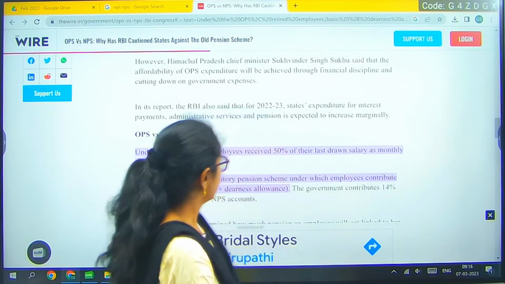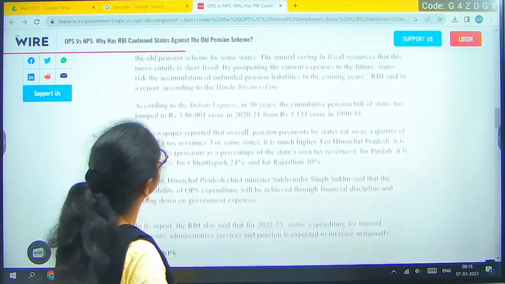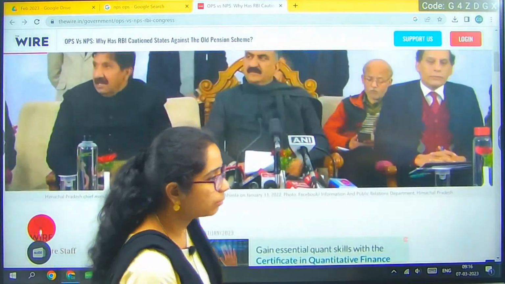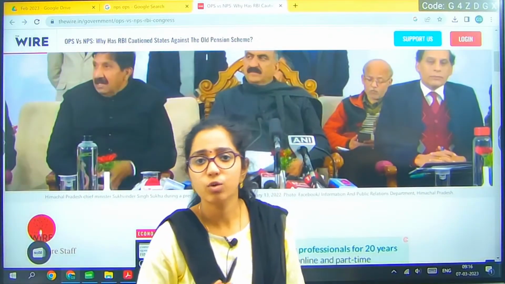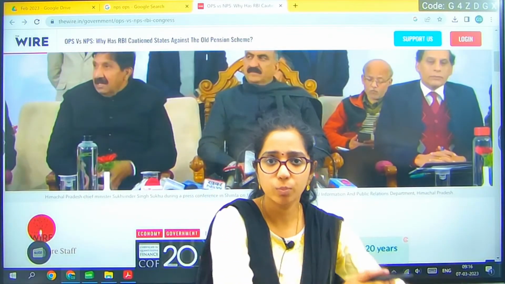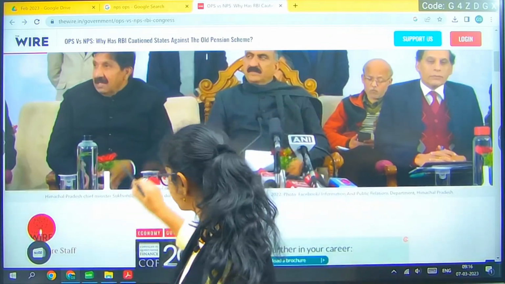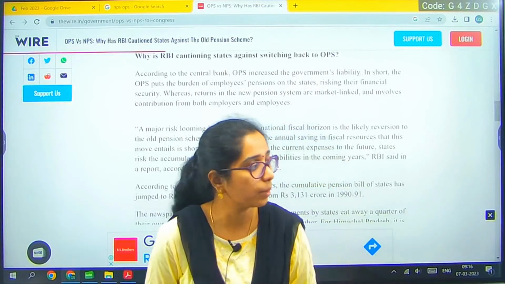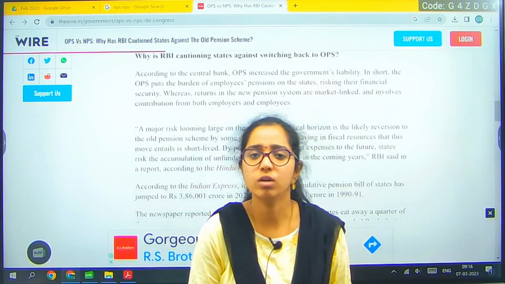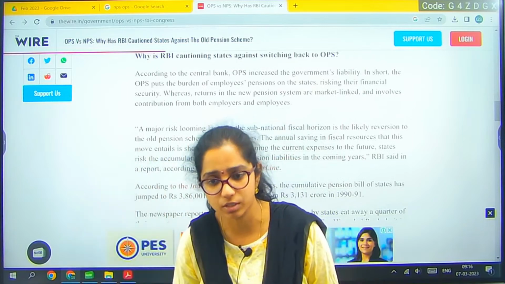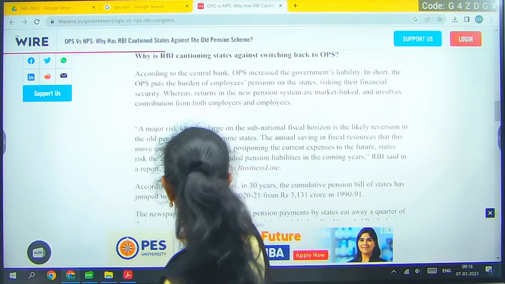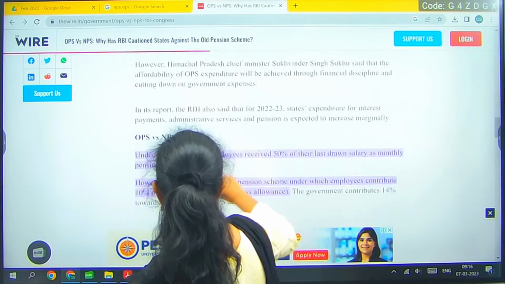Fine. So one of the students has asked me what the actual difference is between the old pension scheme and the new pension scheme, NPS and OPS. Why are people showing concerns, why are some people saying no, we don't want NPS, we will go for OPS? What is the major concern? That topic we will be seeing today. After that we will go to today's daily current affairs.